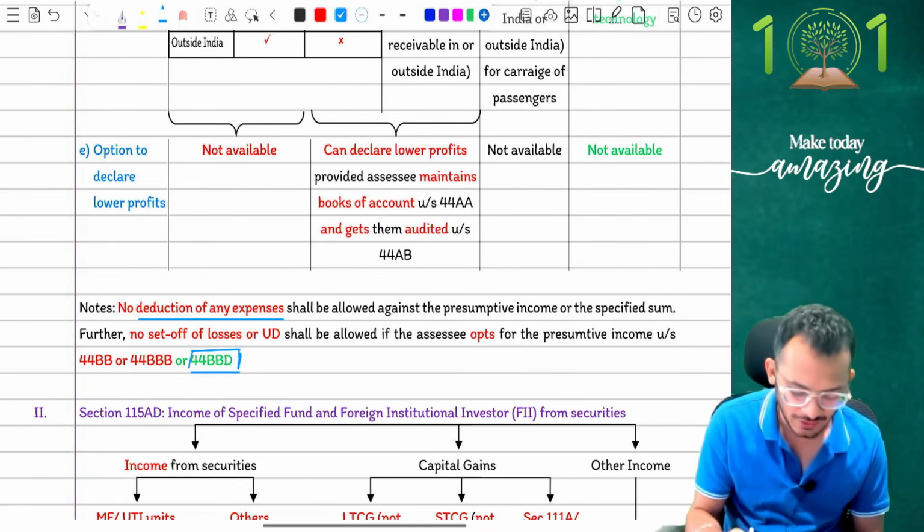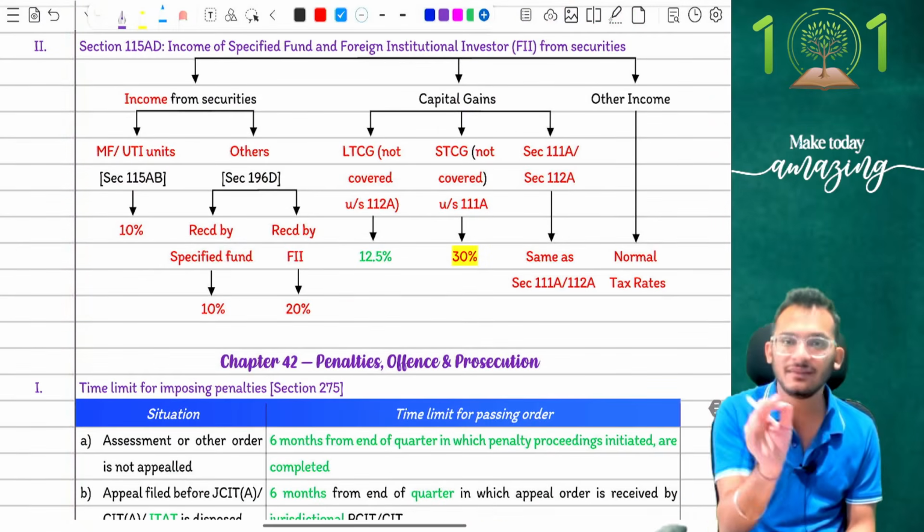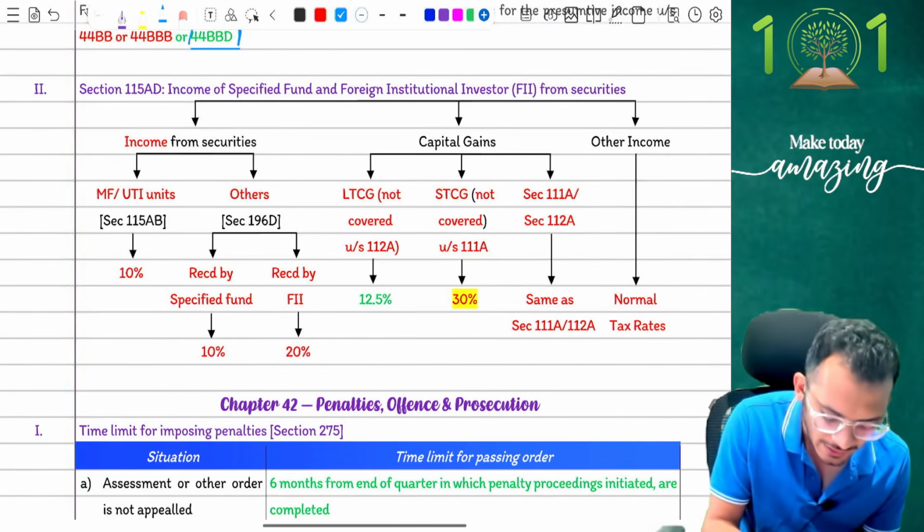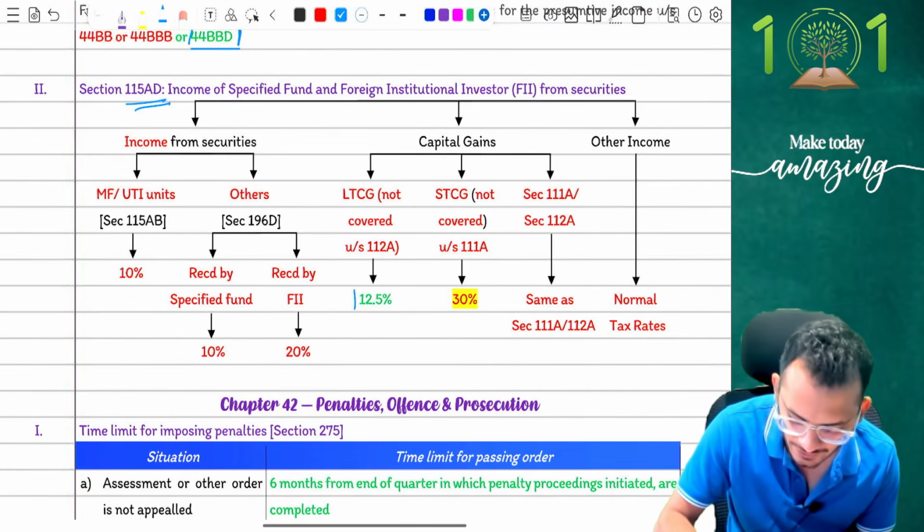Clear? Yes, good. The last small amendments, people, very small amendments. One is your section 115AD. Now this is not an amendment, this is more of a clarificatory thing.